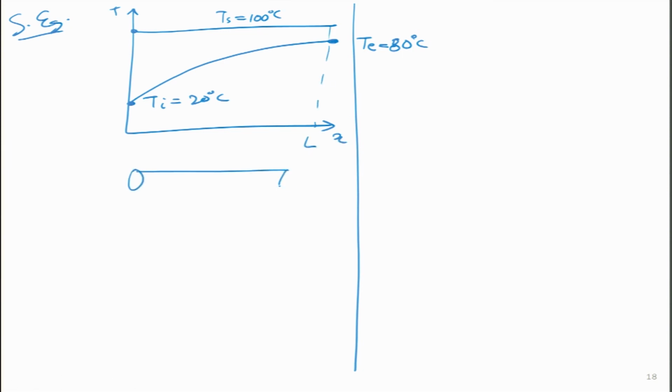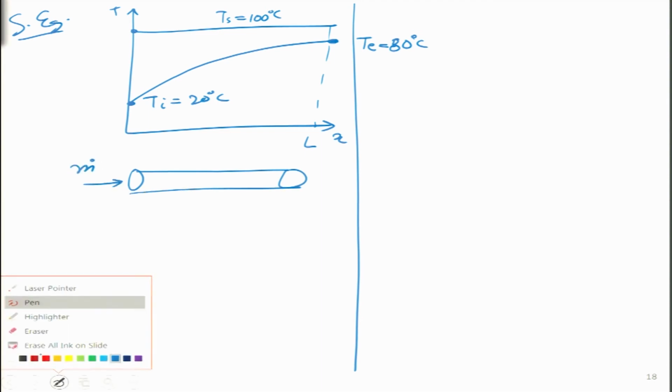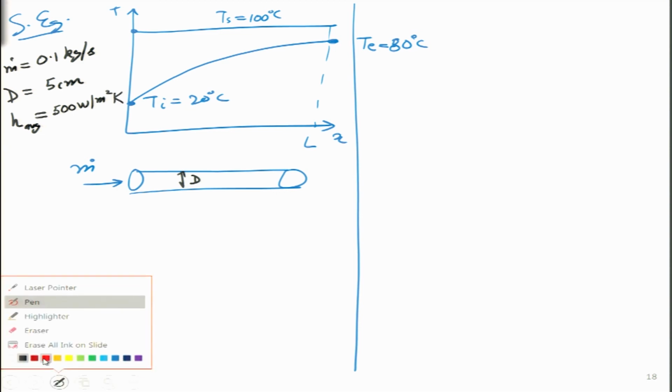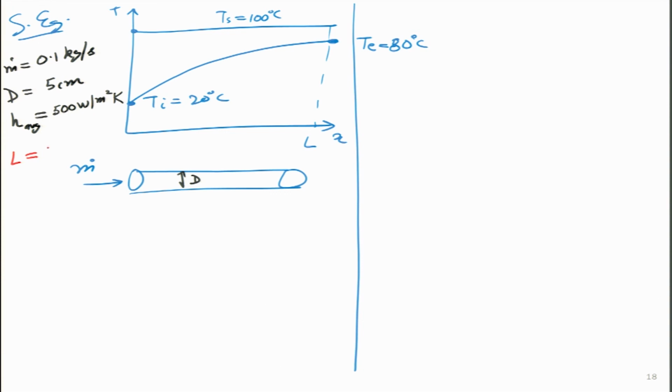So, this is essentially flow inside a pipe over here. So, what are the things which are known to me are as follows. The mass flow rate is given as 0.1 kg per second. The diameter of this pipe is known to me as 5 centimeters. So, it is like a 2-inch pipe. Average heat transfer coefficient is also known to me as 500 watts per meter square Kelvin, and what we need to find in this problem is the value of L.